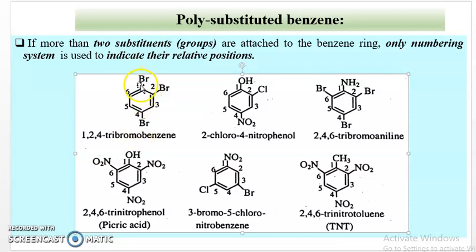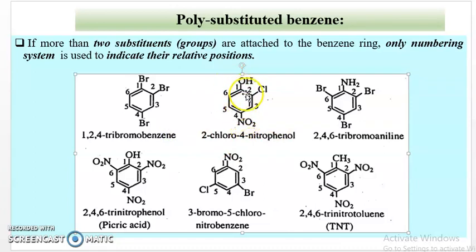So we can start from this side, but this bromine is adjacent to this. Therefore, numbering 1, 2, 3, 4, 5, 6, it is 1, 2, 4. Tri, there are 3 bromine atoms. Therefore, 1,2,4-tribromobenzene.